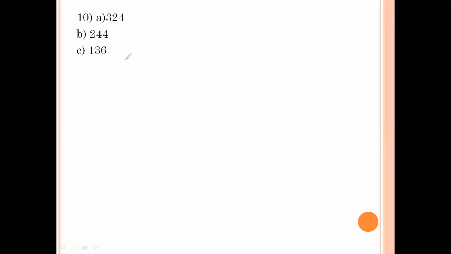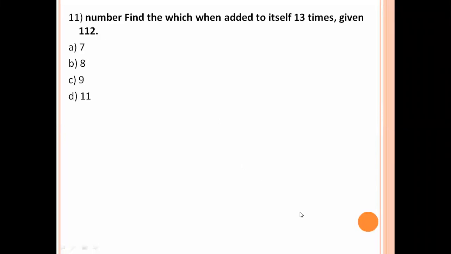324, 244, 136. Which one is different? Sum of digits: 3 plus 2 is 5, 5 plus 4 is 9. 6 plus 4 is 10, 4 plus 6 is 10. So the different one is 324, an odd number, while these two are even numbers. The number which when divided by itself 13 times gives 112. x plus 13 times of that x is 13x equal to 112. 14x value is 112. 14 8s are 112. x value is 8. Option number B is the right answer.